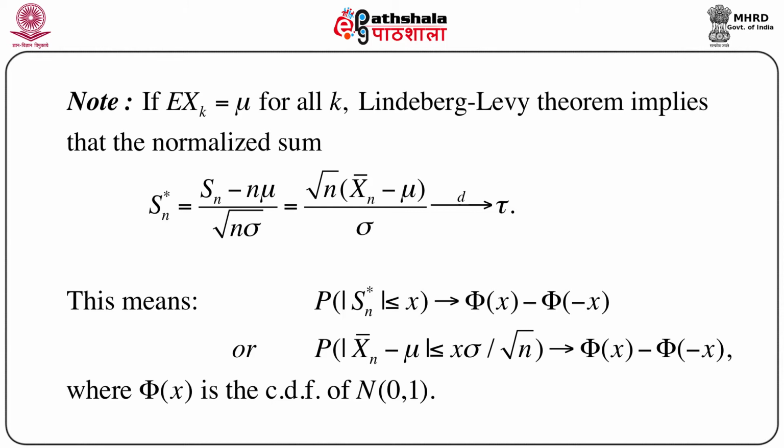Suppose we are working with a particular estimator which looks like a normalized sum. Then whatever be the distribution, if we can show that the second order moment exists, then we can immediately say that the normalized sum goes to a normal distribution. So using the asymptotic distribution, that is the standard normal distribution, we can study the properties of that estimator, or we can even use that estimator for testing purposes. So it has an immense application in statistics and naturally in data analysis.